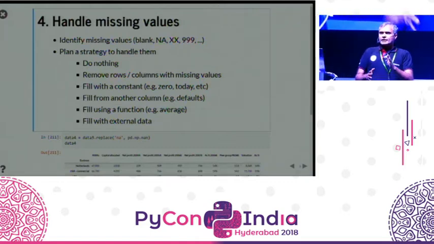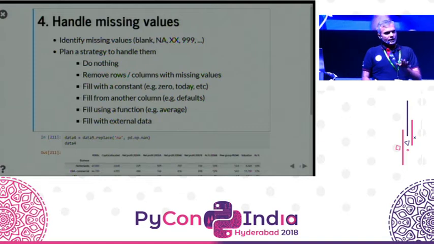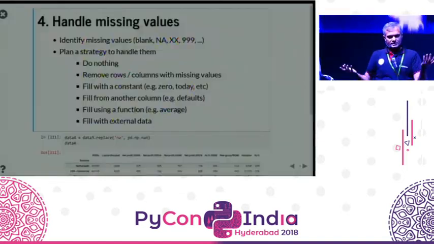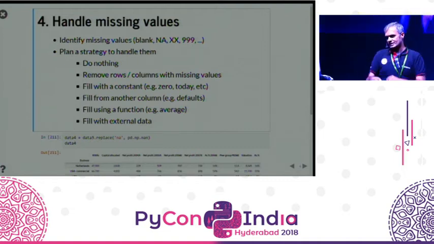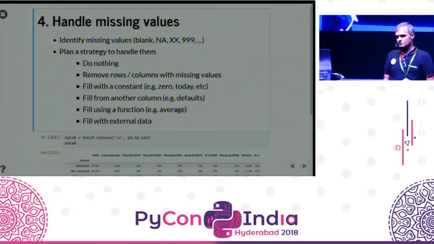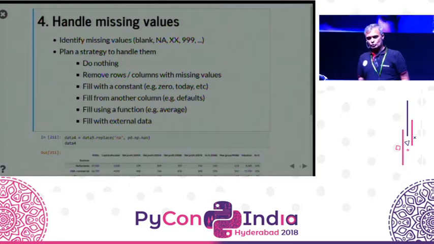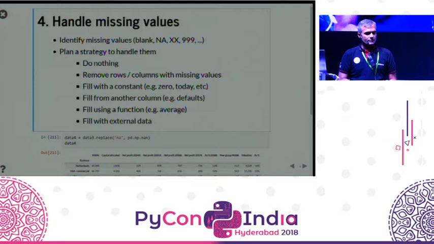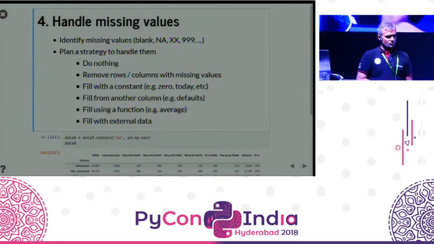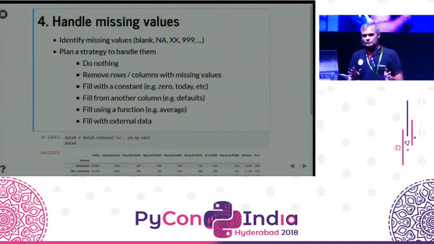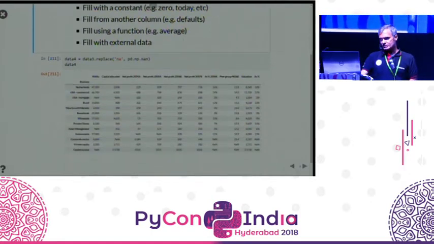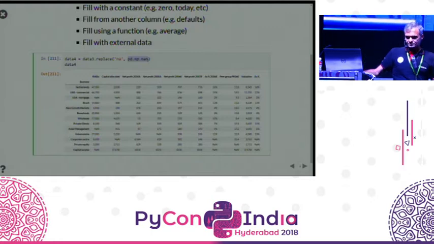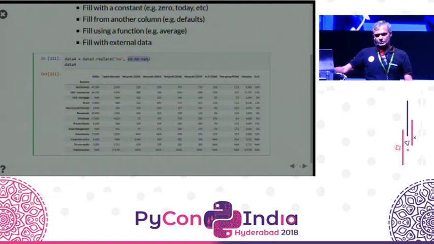Or you may say, if I have an updated date column, I want to fill it by default with a created date column, because if it's missing, then there's no big deal. It's really just the same data. So I may be able to get it as a default from some other place. Or I may have some formula by which I compute. I could say, take the average of the data and fill it in there, take the median of the data and fill it in there. Or I may be able to look it up from an external data source. All of these are viable strategies for dealing with missing data. In our case, what I'm going to do is take the string NA and just replace it with NaN and do nothing. That strategy works perfectly well in this particular scenario.